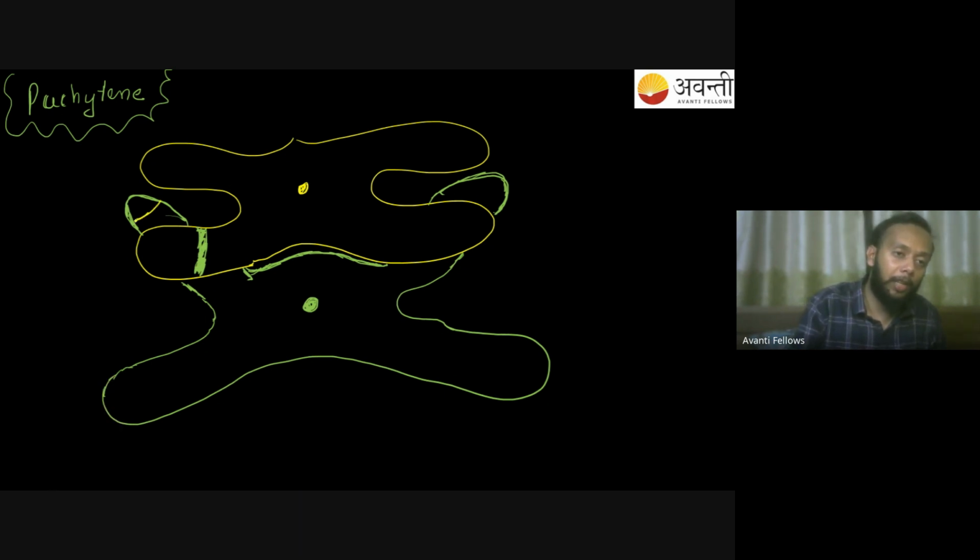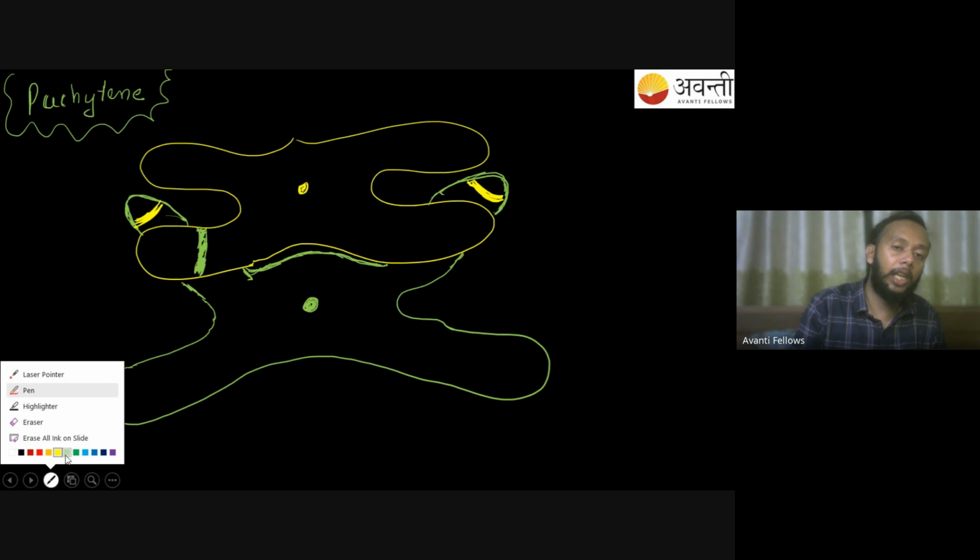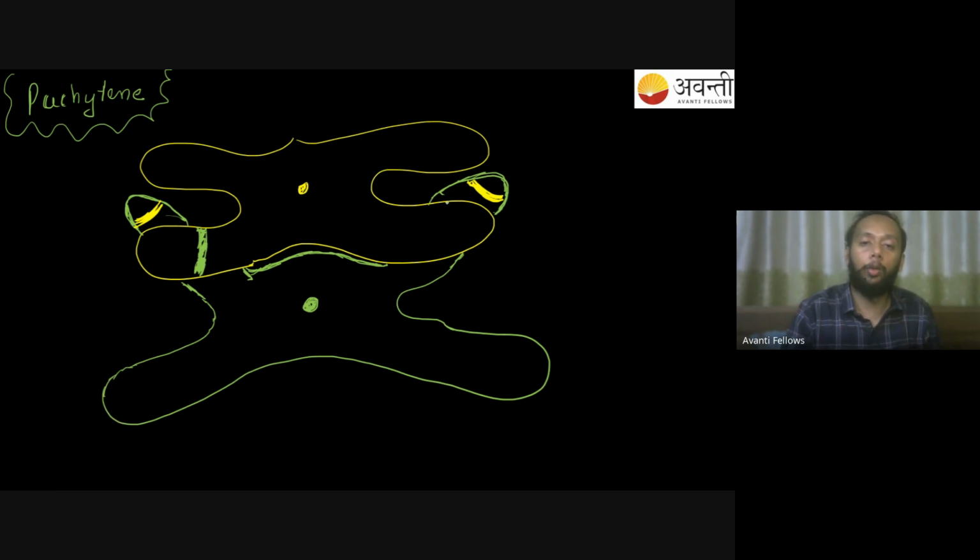A small amount of DNA from the yellow chromatid will get onto the green chromatid. Similarly, this thing will happen over there. So what is happening over here? You are doing actually here what? Exchange of genetic material. Genetic material over here is getting exchanged between these chromatids. So that is something you have to understand.